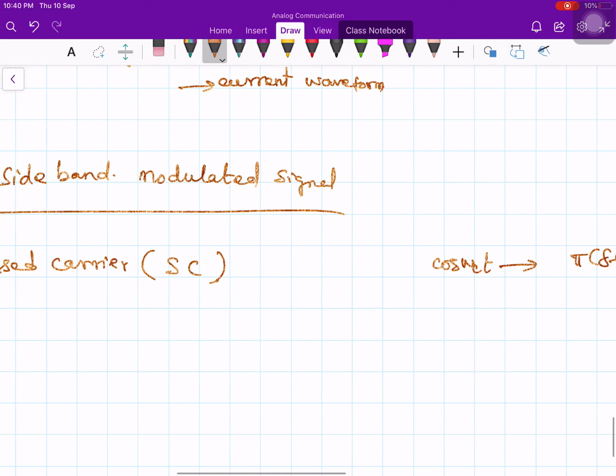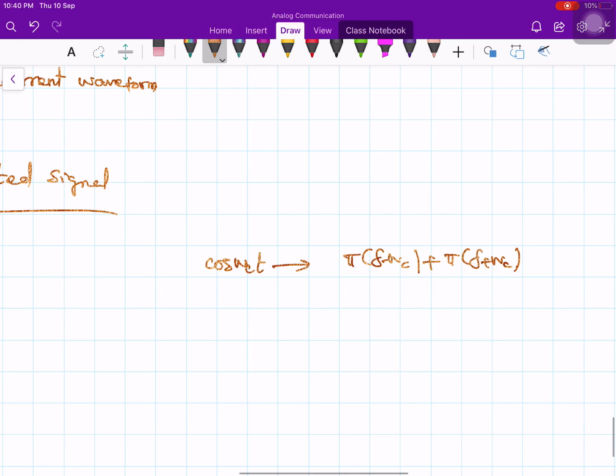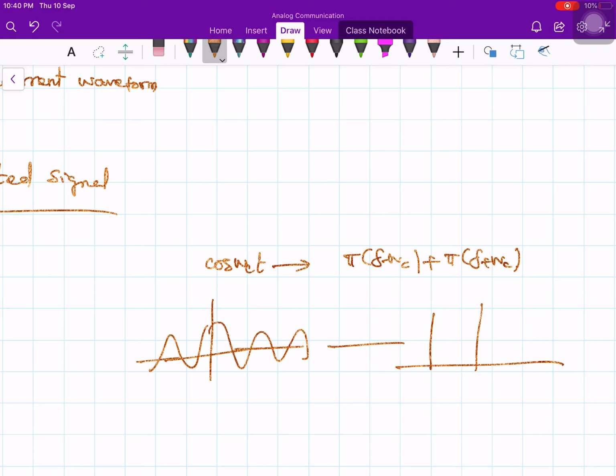Now if you take the modulated signal, in the time domain you have a sinusoidal signal, but in the transform domain you have two impulses. One impulse is sitting at minus fc, and another is sitting at plus fc.